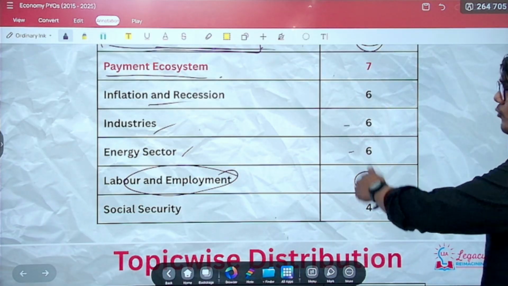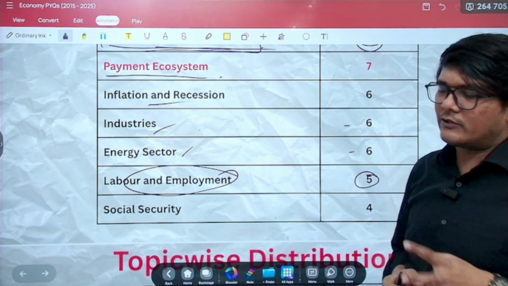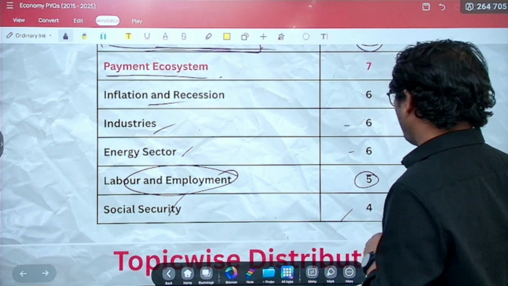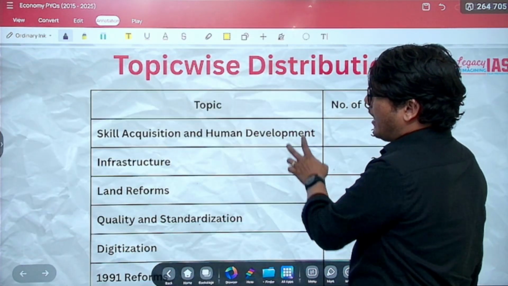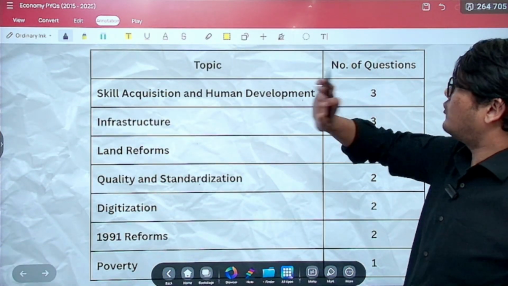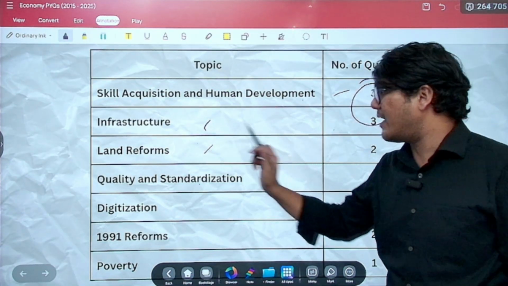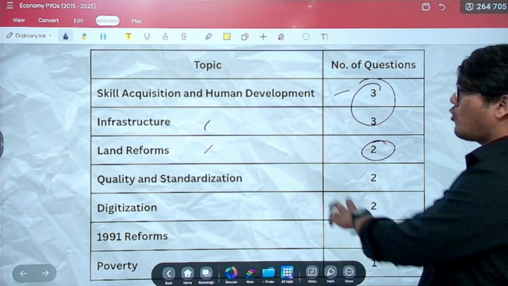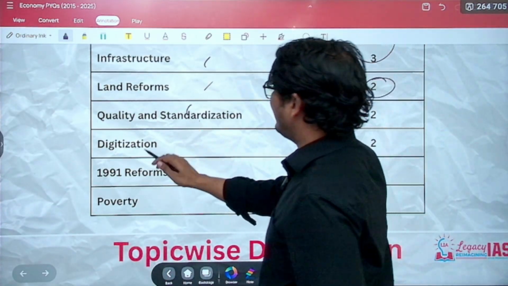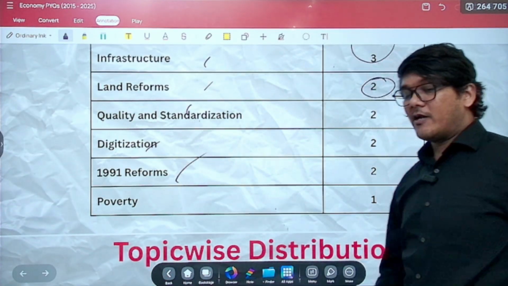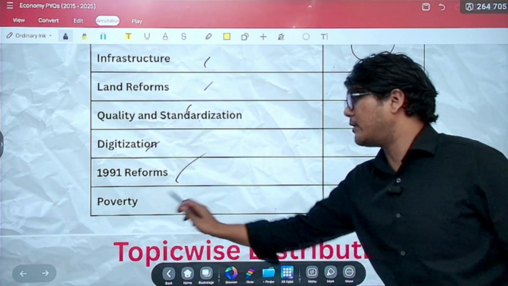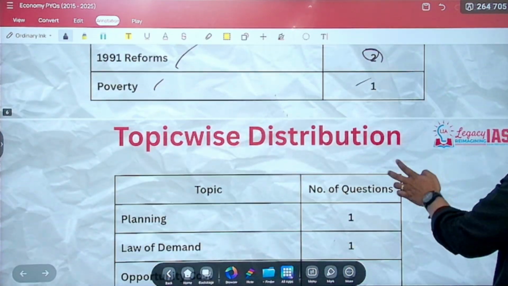Now we are coming down to the small topics or subtopics that are there. Social security, 4 questions. Then you have skill acquisition, human development, infrastructure, 3 questions each. Land reforms, 2 questions have been asked. Quality, standardization, digitization. 1991 reform, 2 questions have been asked. On poverty, 1 question has been asked.